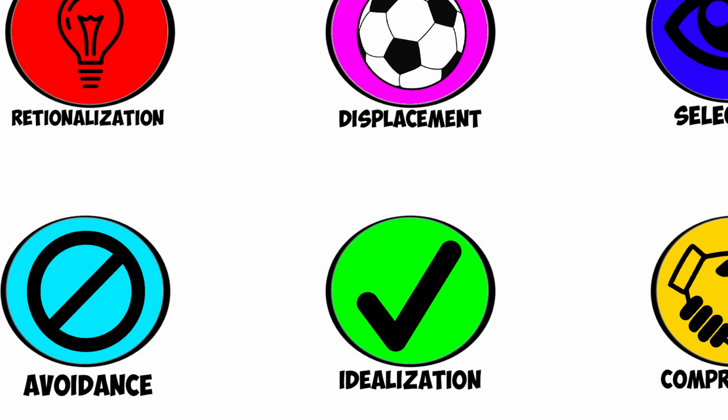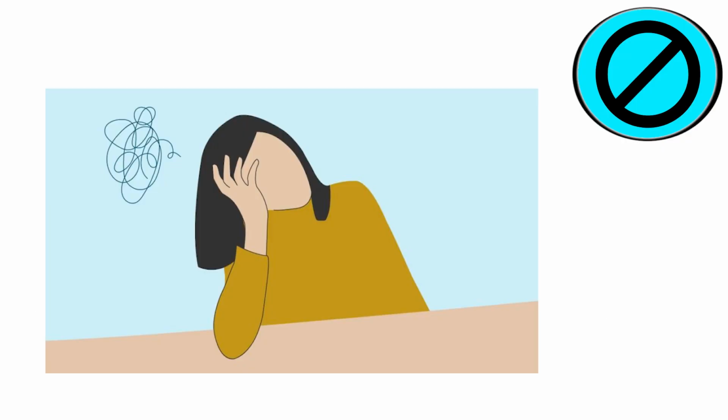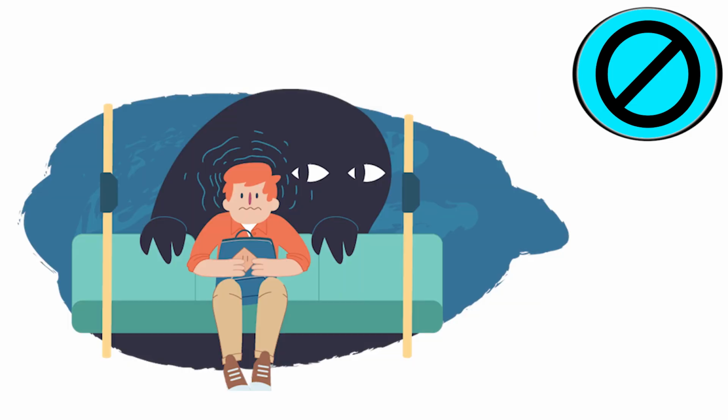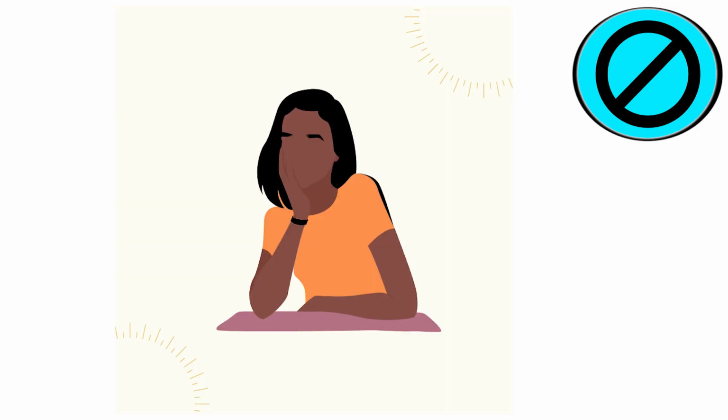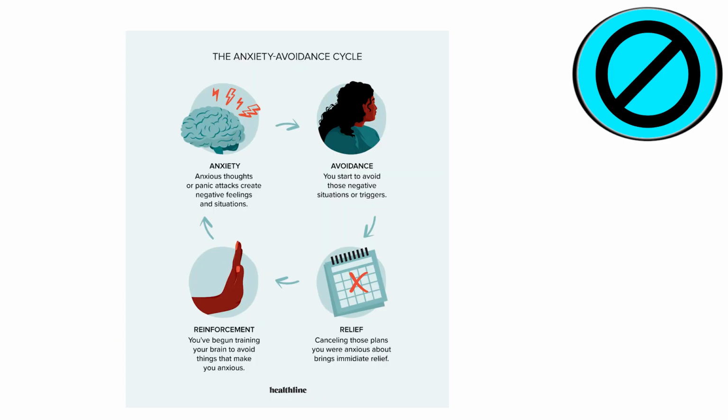The next human defense mechanism is avoidance. A defense mechanism known as avoidance is a strategy that people use to avoid or reduce unpleasant or frightening situations, events, or feelings. This defense mechanism is used to reduce stress, anxiety, or discomfort associated with certain events or situations.